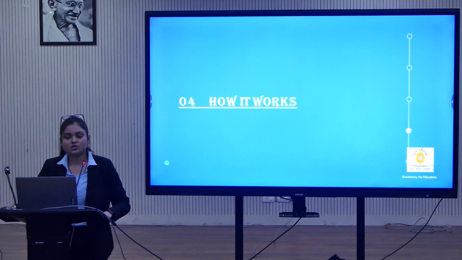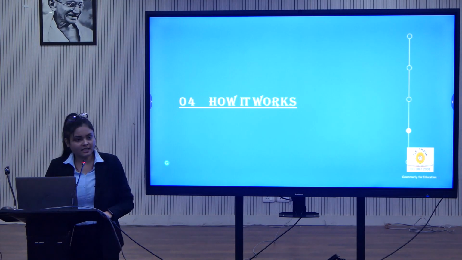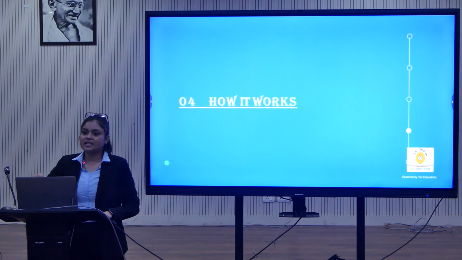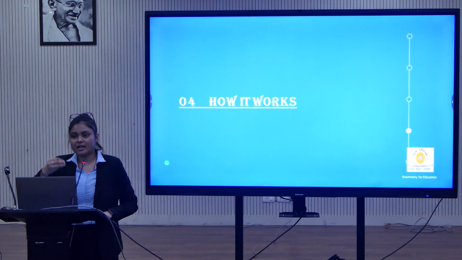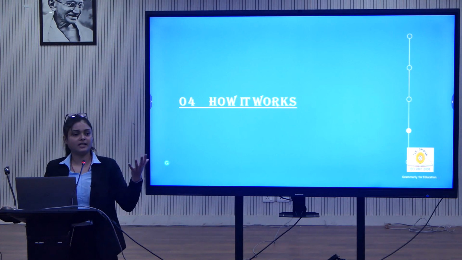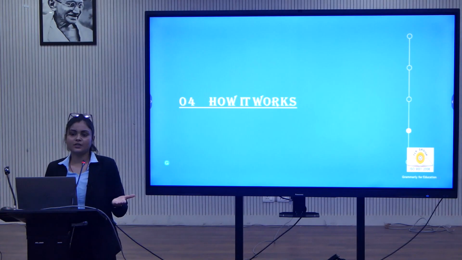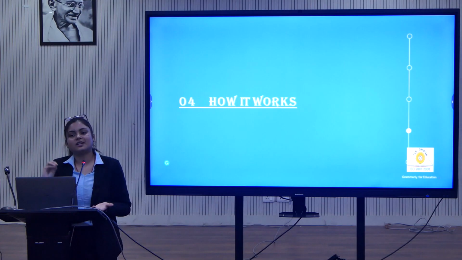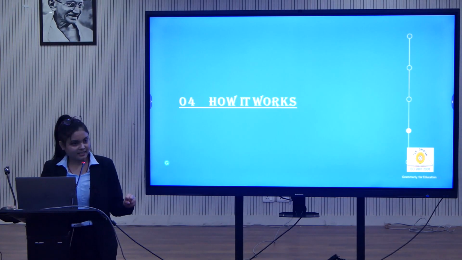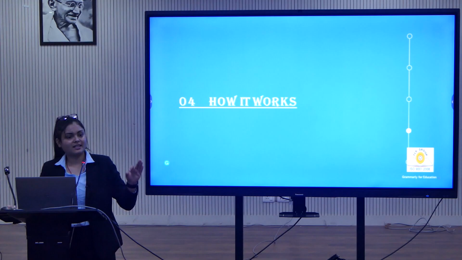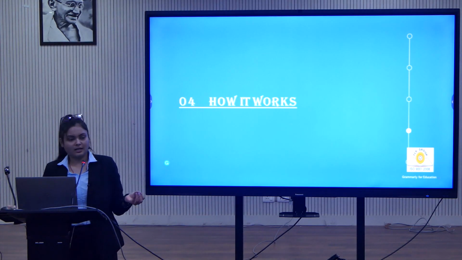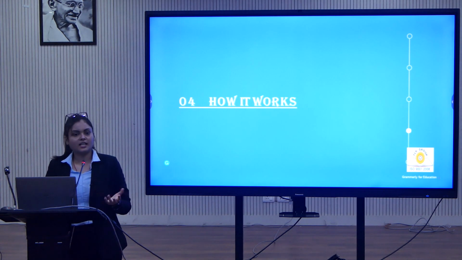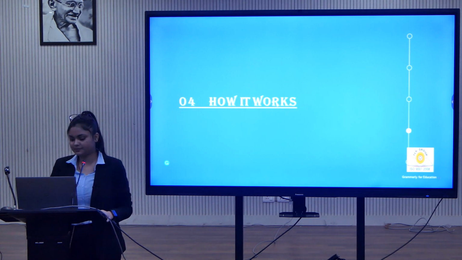She has an option to create the account, which means she can send an invitation link to activate your account. Once you have the invitation link in your email, you can accept that invitation. It will ask a couple of questions. You have to generate the password. The password should be of 8 characters, including 1 special character, 1 numeric, and 1 capital letter. This is how the account can be generated, but you only have to use your institutional ID.